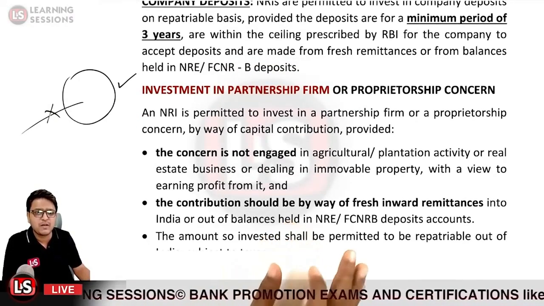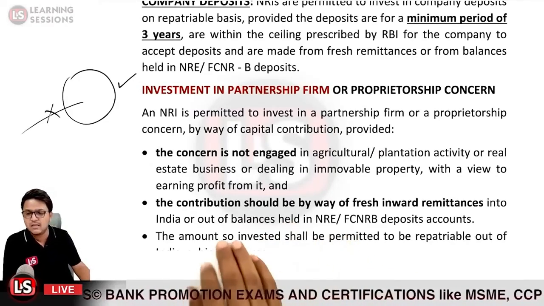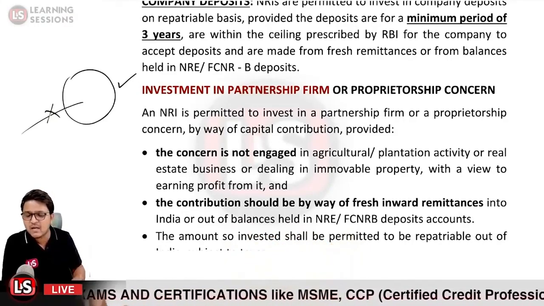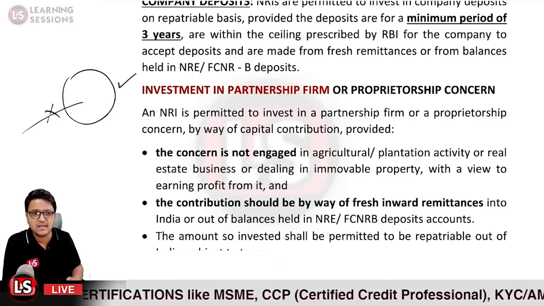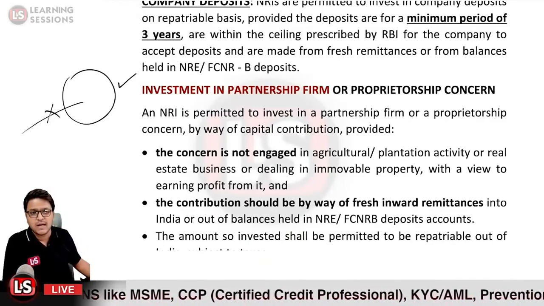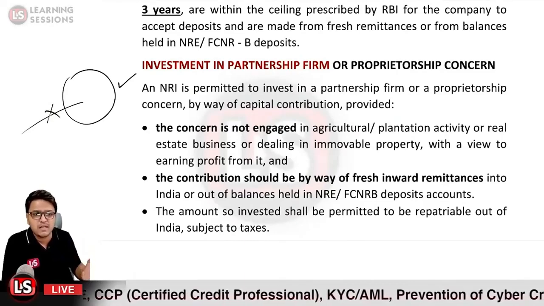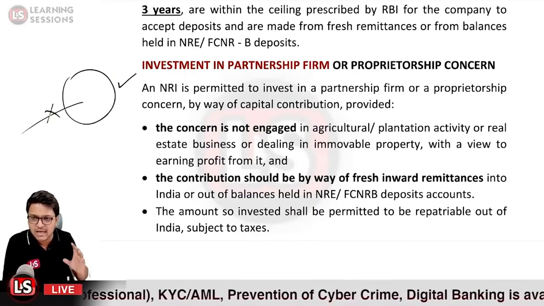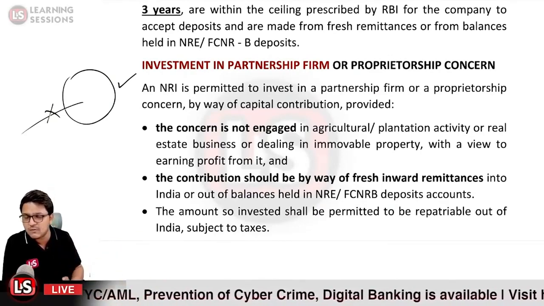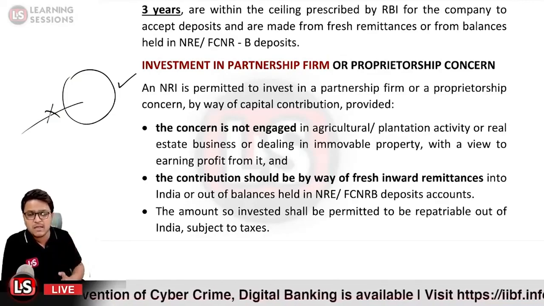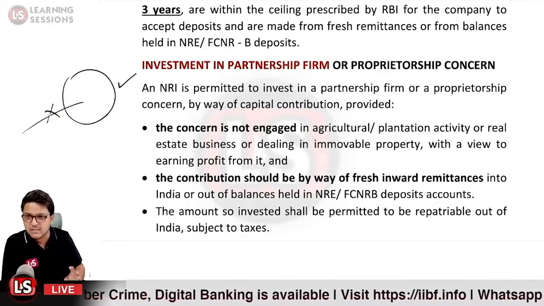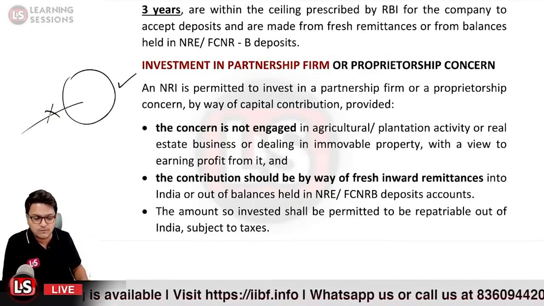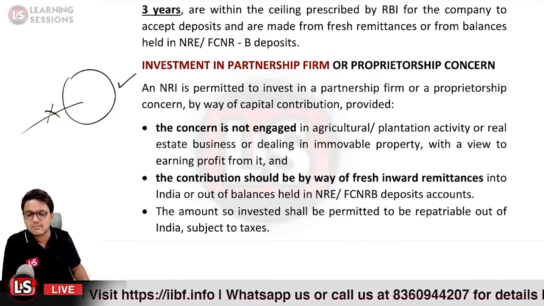The contribution should be by way of fresh inward remittances, or the NRI person can use the resources of the NRE or FCNR bank deposit account, and the amount so invested shall be permitted to be repatriable out of India subject to taxes. So whatever amount they have been contributing as a capital to the proprietorship firm or the partnership firm, that is basically permitted to be repatriable as per the guidelines, but it is subjected to taxes also. So whatever income has been earned out of this capital contribution, that is basically subjected to tax.